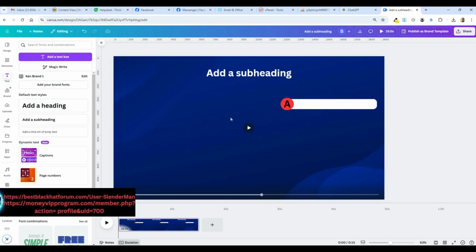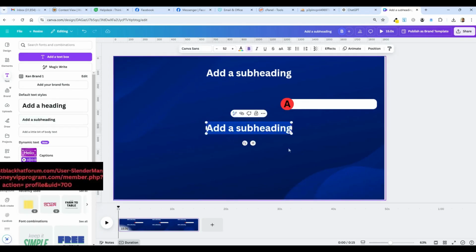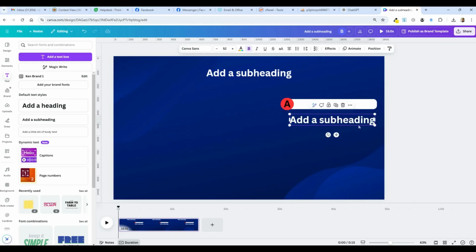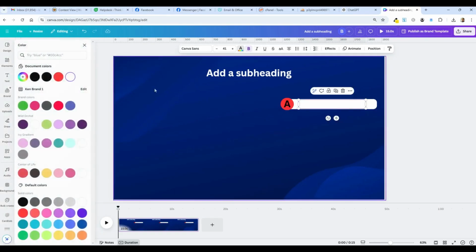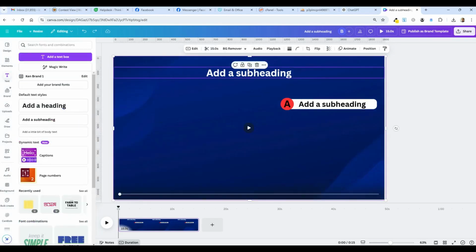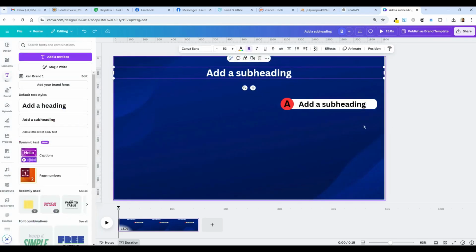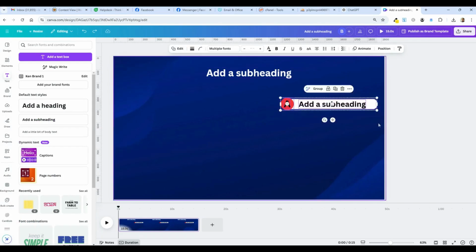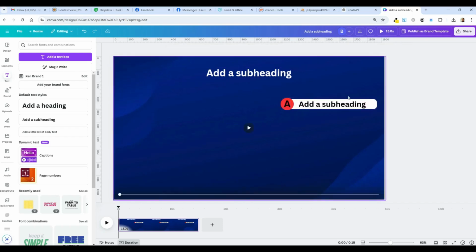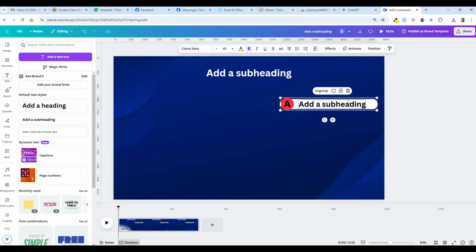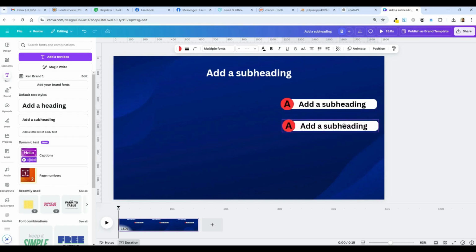I'm going to get another piece of text that goes in there for where the words will go, the word or words. Make that black as well. And I want to group this all together, so I'm just going to highlight it all and click group. The reason is because now I can take this, copy and paste, and do one more.